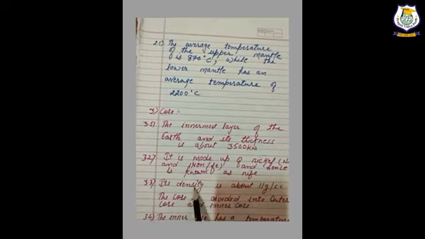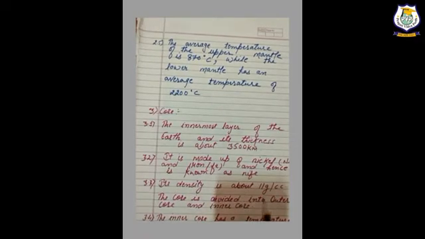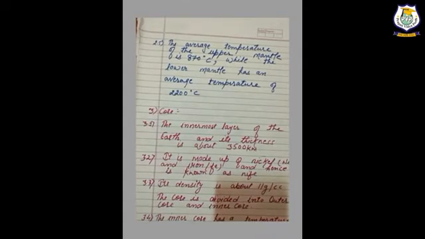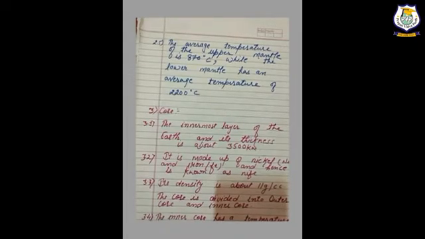Its density is about 11 g/cc. The core is divided into the outer core and the inner core. The inner core has a temperature of about 5,000 degrees Celsius, but is still in a solid state.